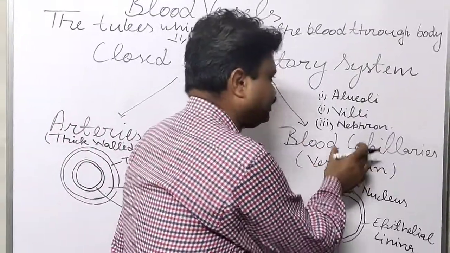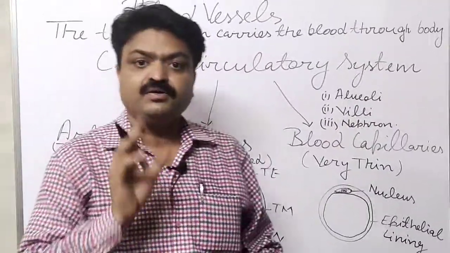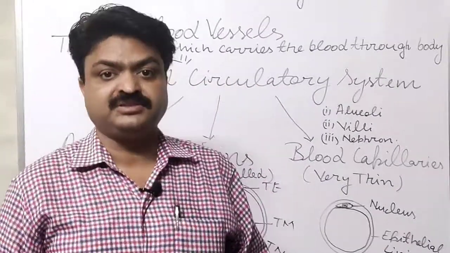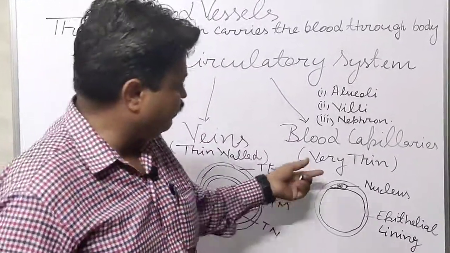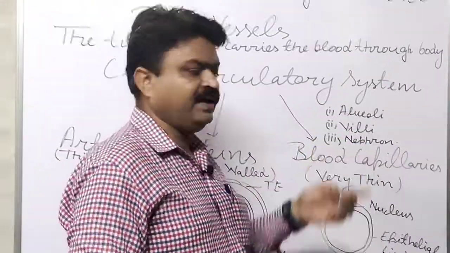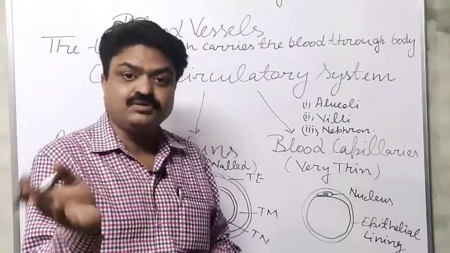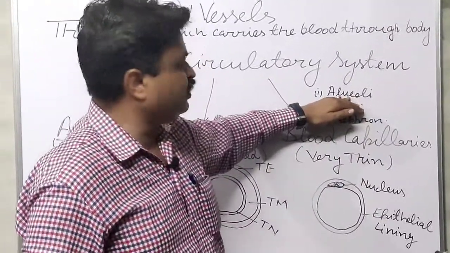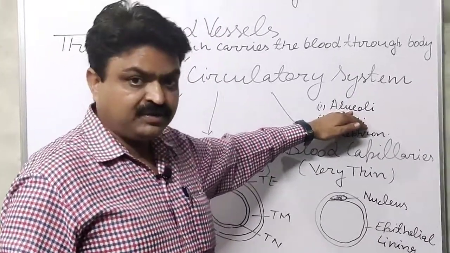So blood capillaries are attached to organs from where the exchange of substances takes place, like the alveoli, villi and nephron. Here the exchange of substances takes place, student. Here the oxygen and carbon dioxide transfer takes place.